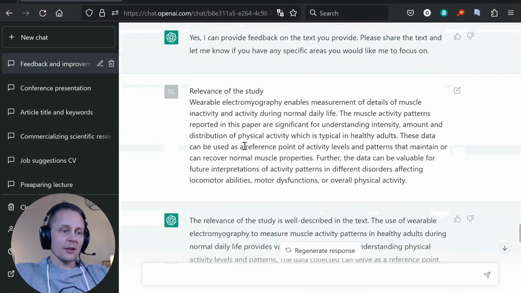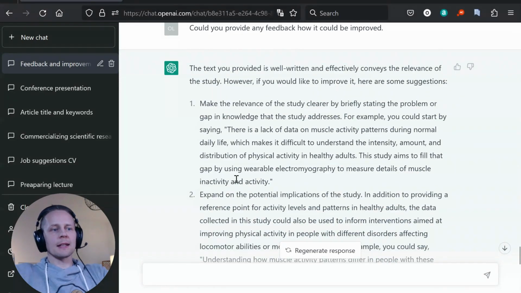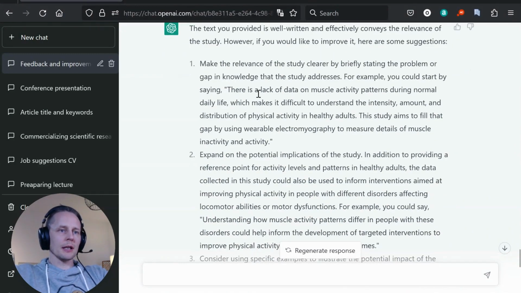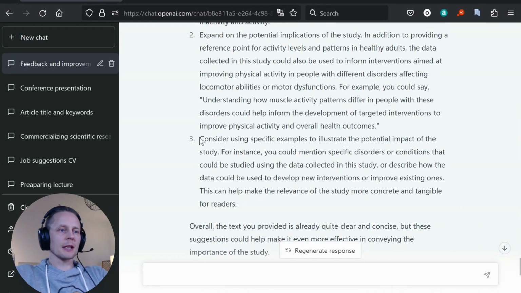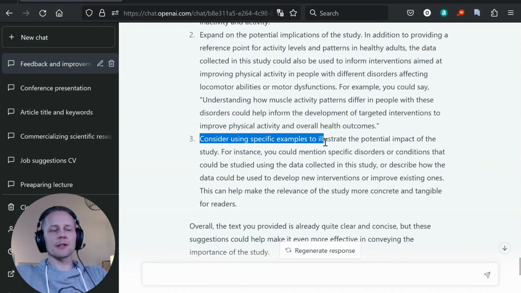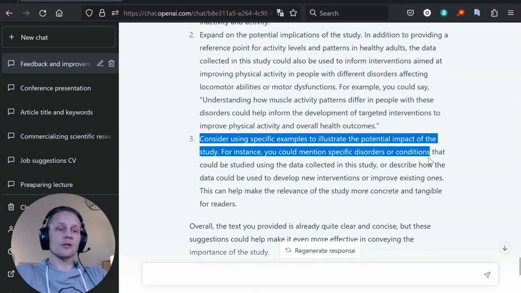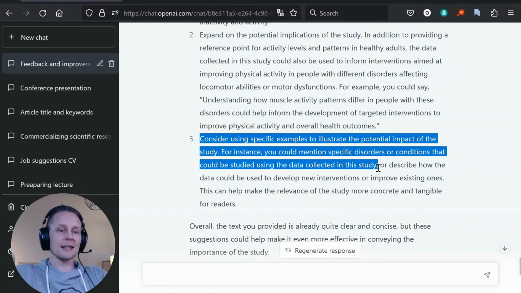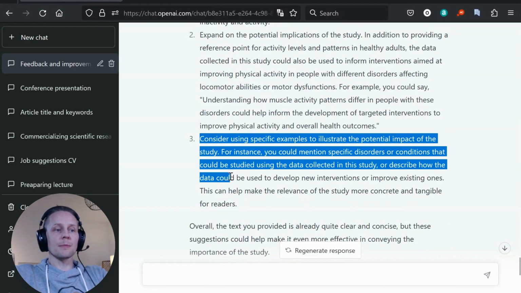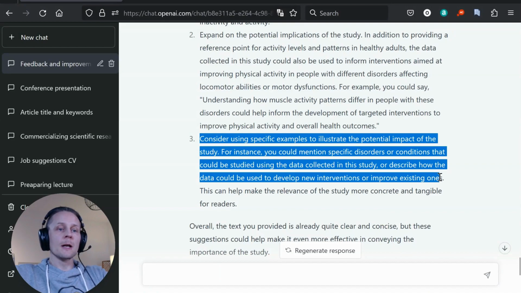I have asked again for some feedback, and I think here is a good point. Like I asked for feedback on the points, and it says to consider using specific examples to illustrate the potential impact of the study. For instance, you could mention specific disorders or conditions that could be studied using the data collected in the study, or describe how the data could be used to develop new interventions or improve existing ones.